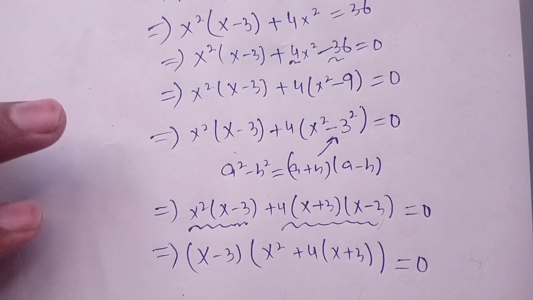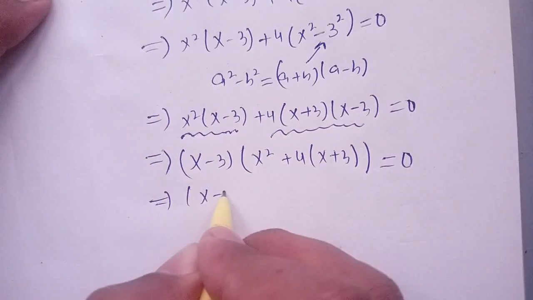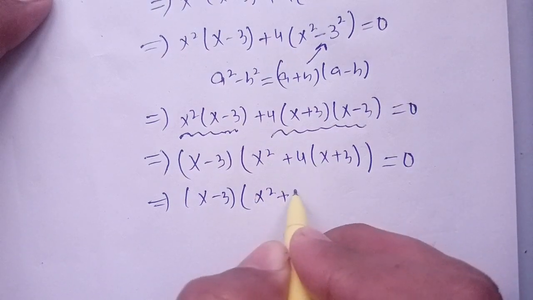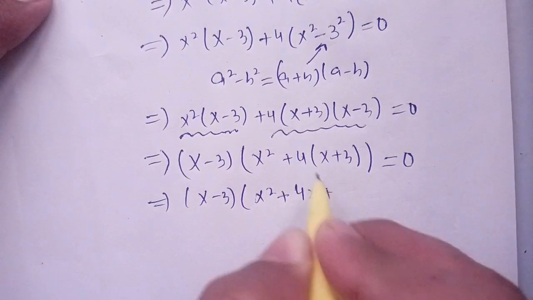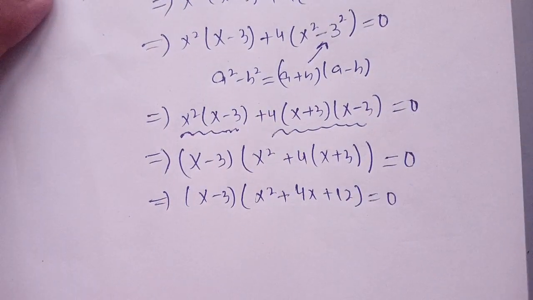Now from here, x minus 3 times x square plus 4x plus 12 is equal to 0, since 4 times 3 becomes 12.